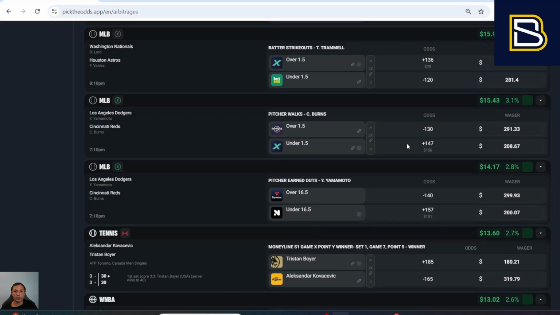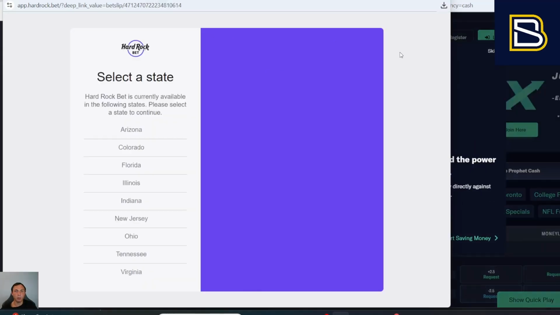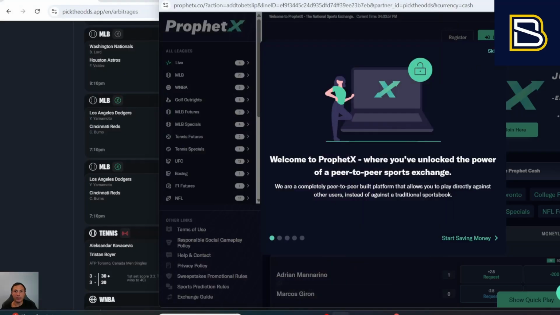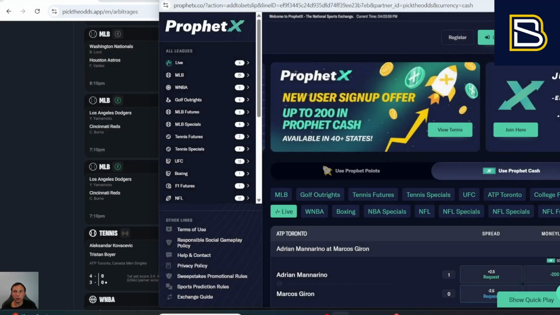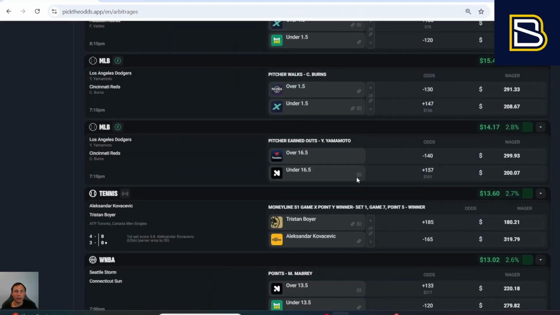Last but absolutely not least for the arbitrage is this amazing feature where you can open both links at the same time. In one click, it brings up both sportsbooks that you were looking for. I'm not in a Hard Rock state, so it's not pulling it up. But then you can see that the odds are on both sportsbooks, so you can go and bet that ARB directly with no latency. In one click, the odds go into your bet slip, and you can bet on a risk-free arbitrage. And this is absolutely amazing, especially for when the games are happening live, so you do not miss some of these really high arbitrage potential opportunities between two sportsbooks while the events are happening.